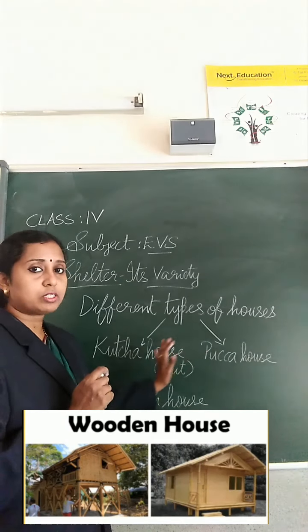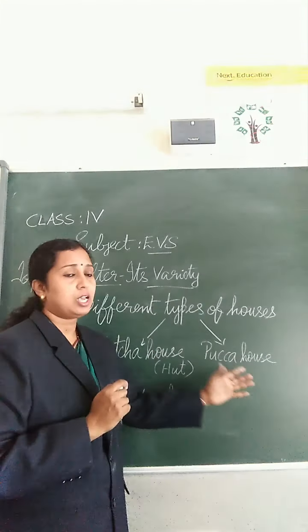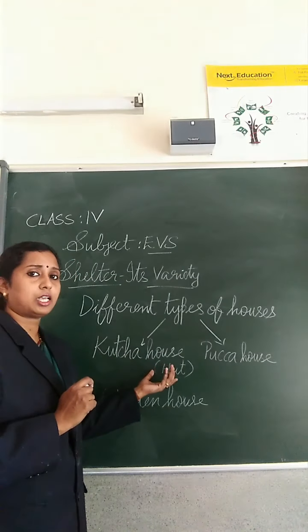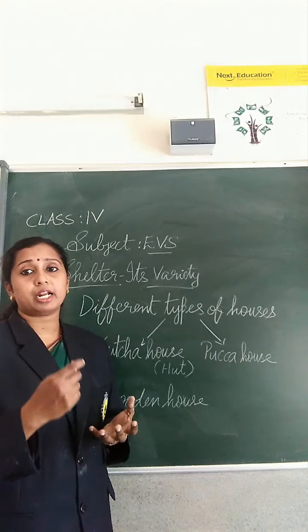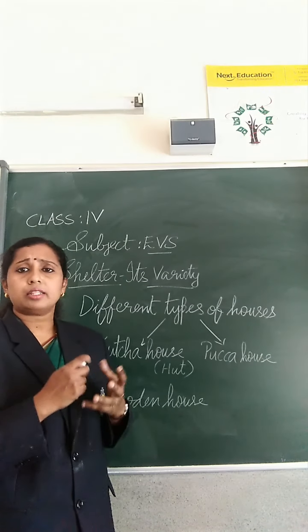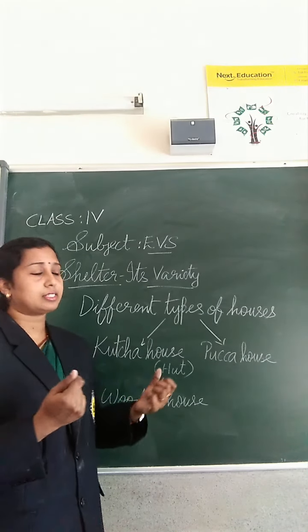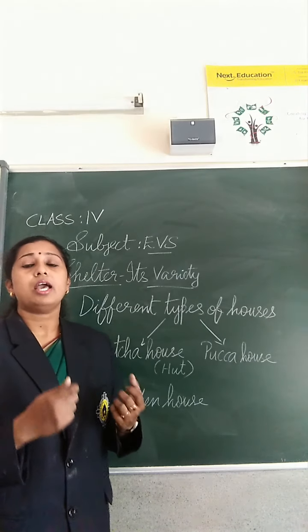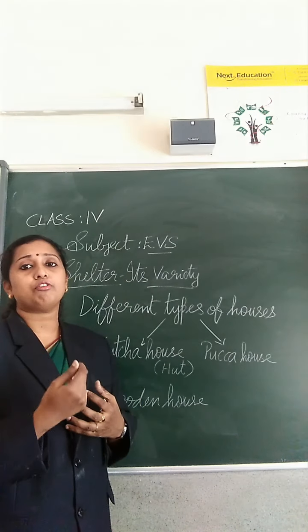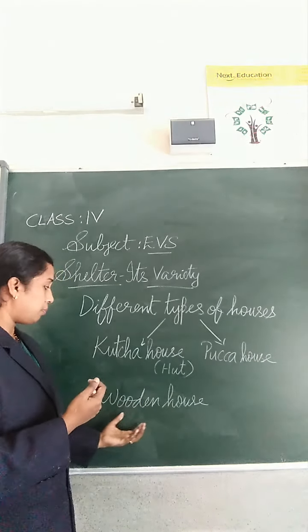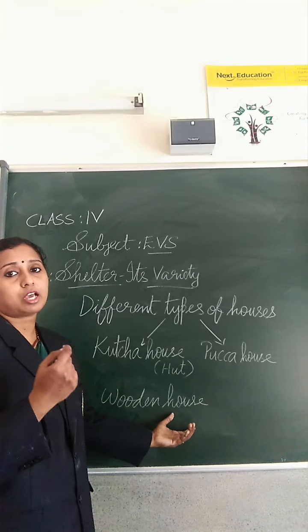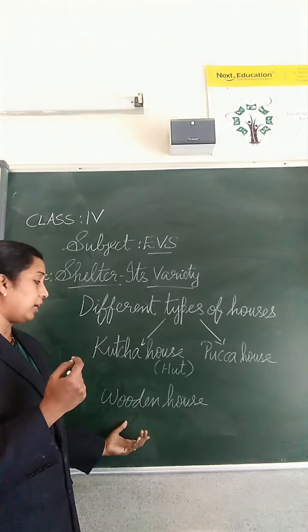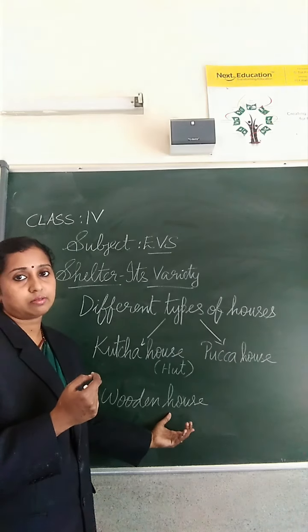Two types of houses, kacha house and pakka house. Kacha house means hut. Small houses are called kacha houses, and these kacha houses are made up of mud and straw, and they are not very strong. They can even be made of wood also. Those type of houses are called wooden houses, and bamboos are used to make the wooden houses.